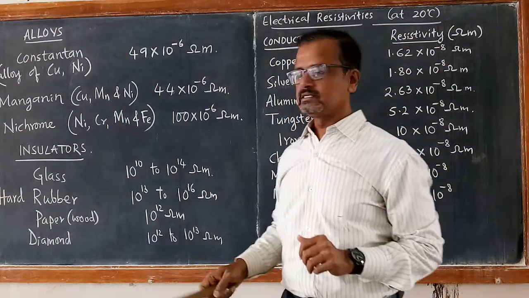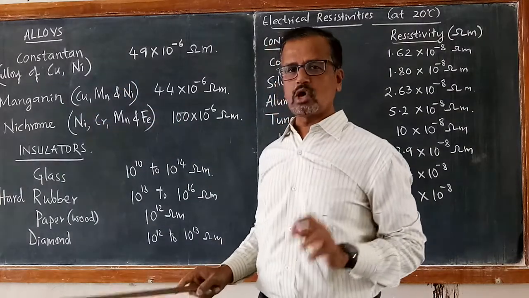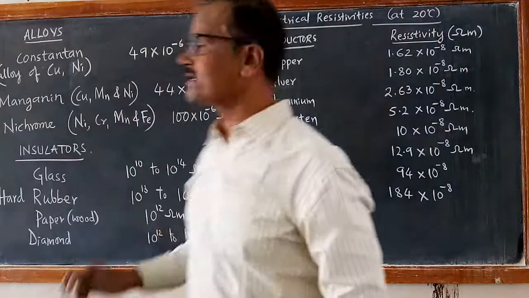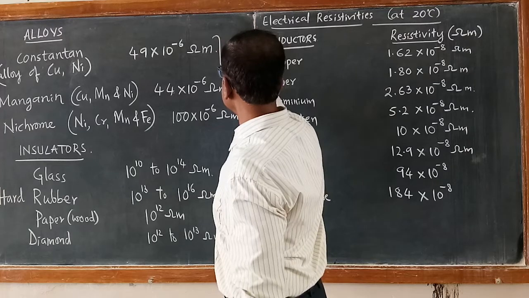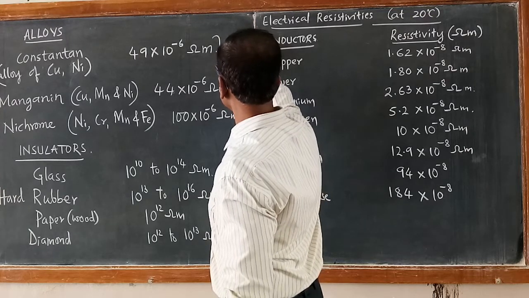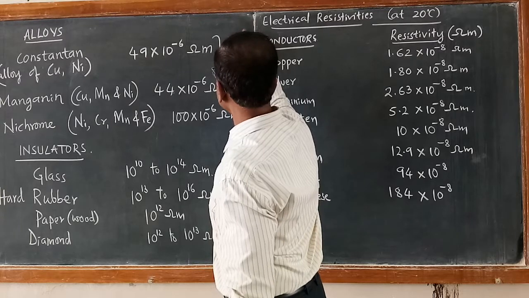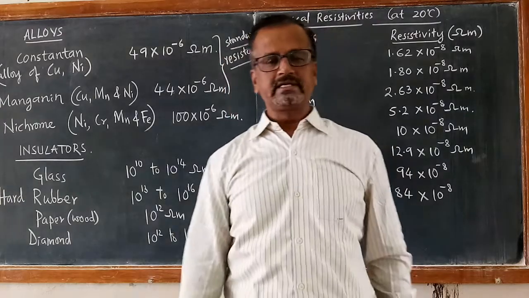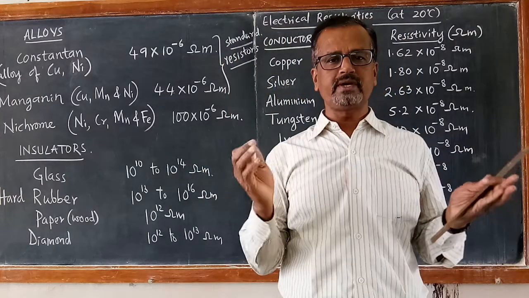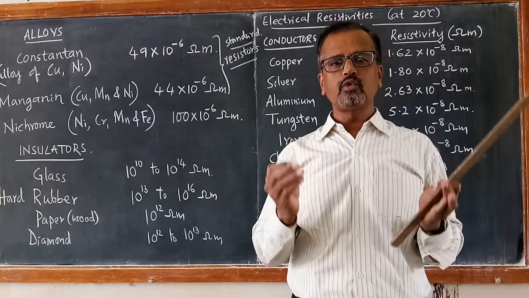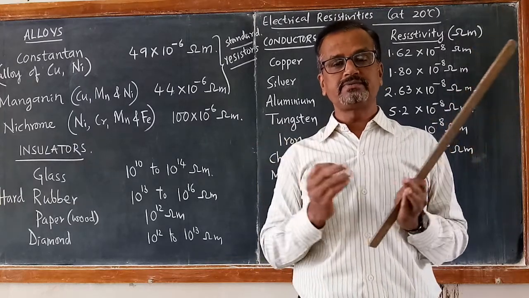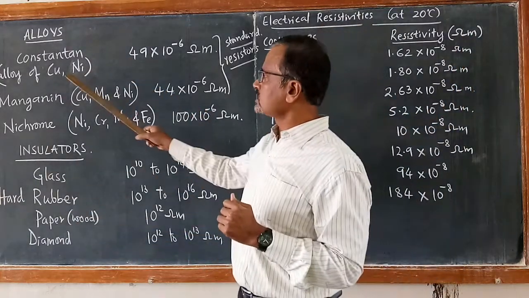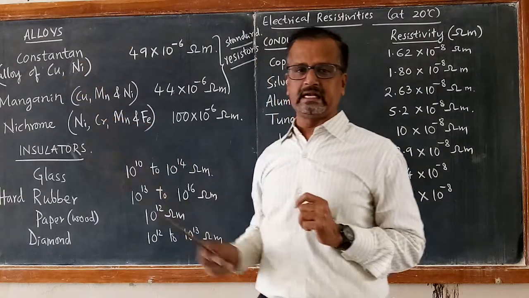Now look at these alloys. Constantan and manganin, these are the two types of alloys which are used as standard resistors. Standard resistors in the electrical circuits. We get various values of resistance like 10 ohm, 100 ohm, kilo ohms, which are made up of constantan. What is constantan? Constantan is an alloy made up of copper and nickel.